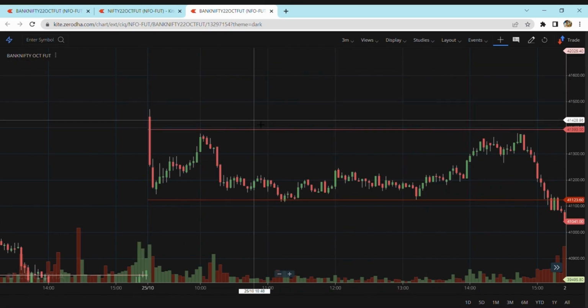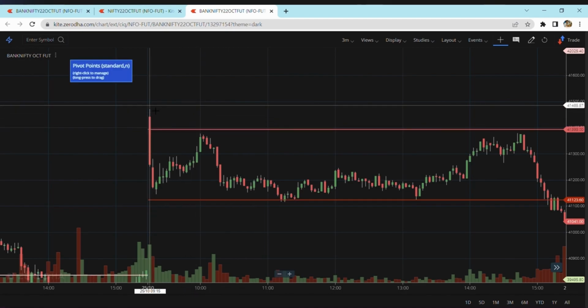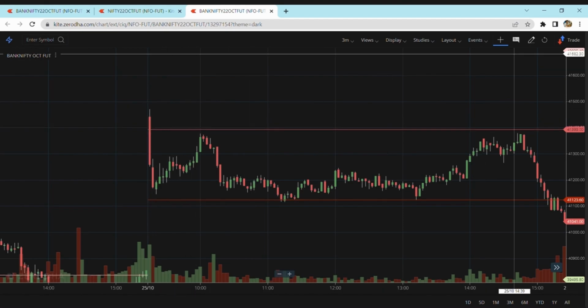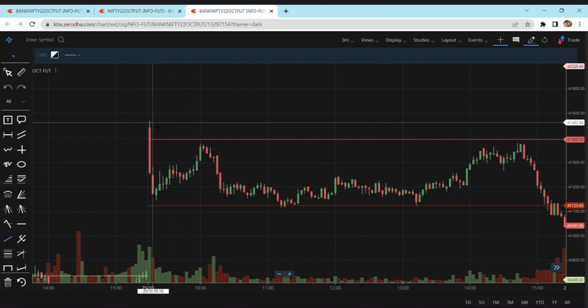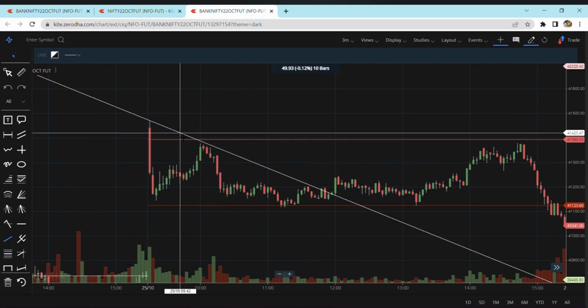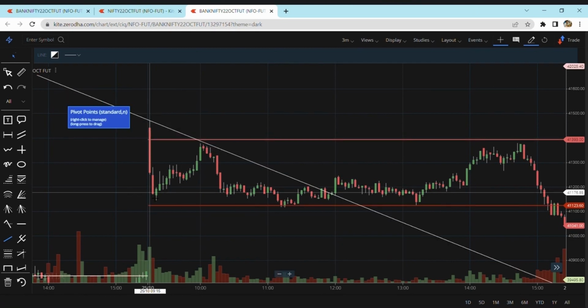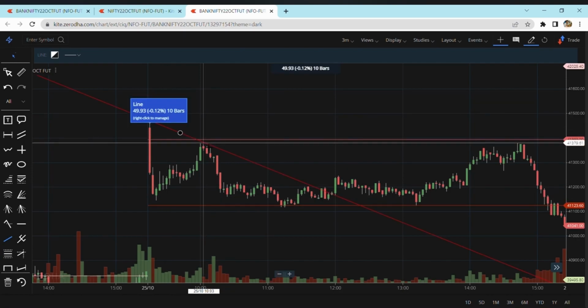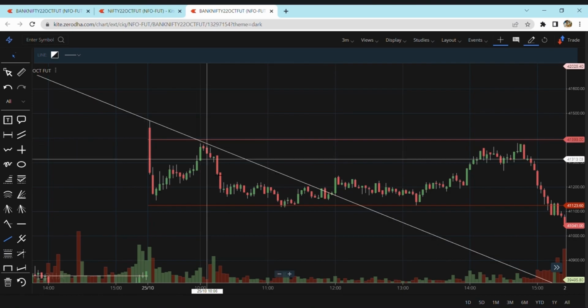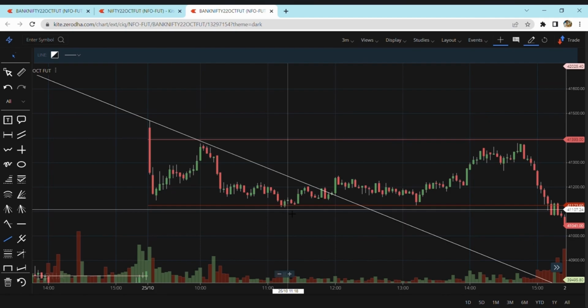Okay, so when I draw a trend line over here, let me choose a line and create a line. So I have created higher lows. It touches up, breaks down to 41,143 and quickly moves up to 41,379. From here it breaks down up until support. Support has been broken over here.